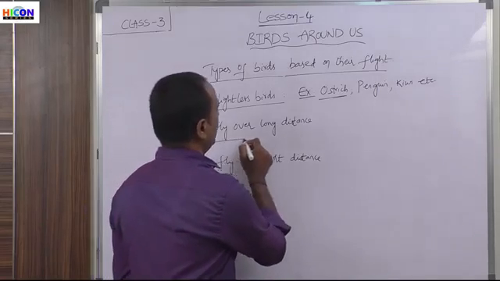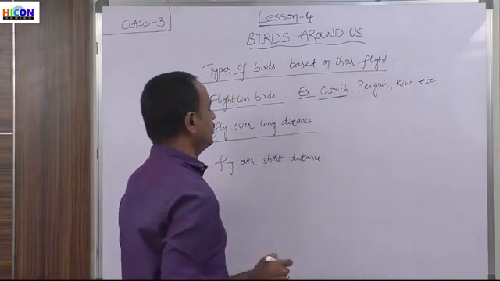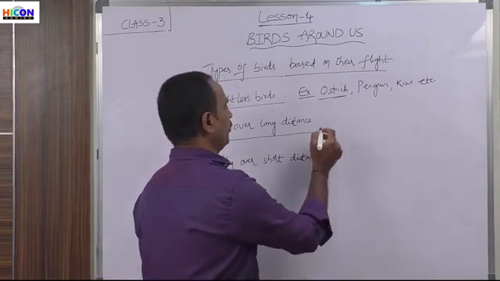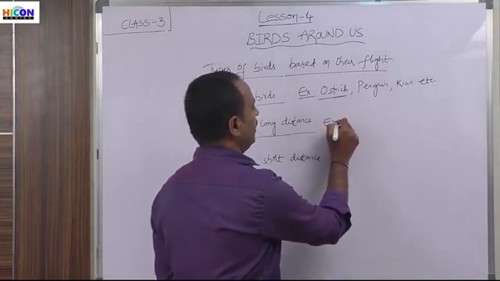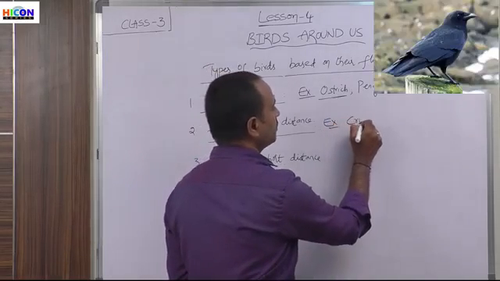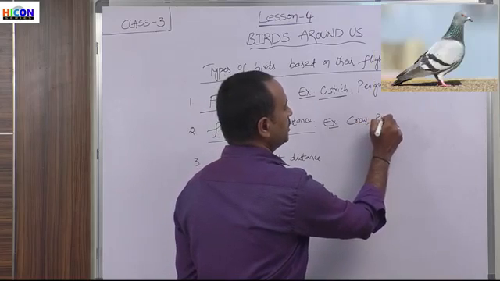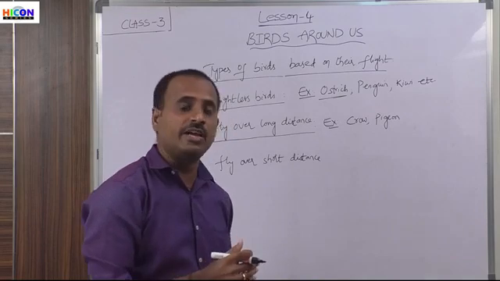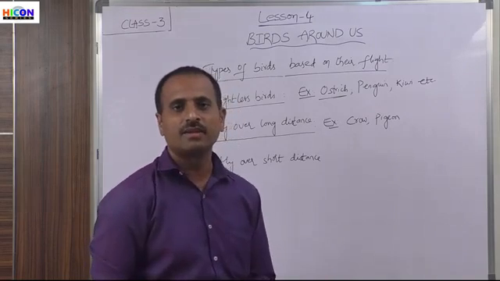And see the next one. Fly over long distances. Which birds can fly over long distances? Crow and pigeon are examples for the birds which can fly over long distances.